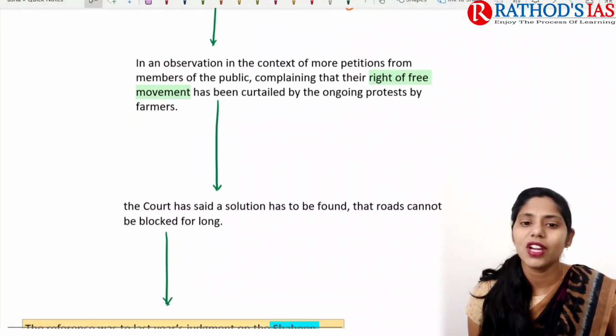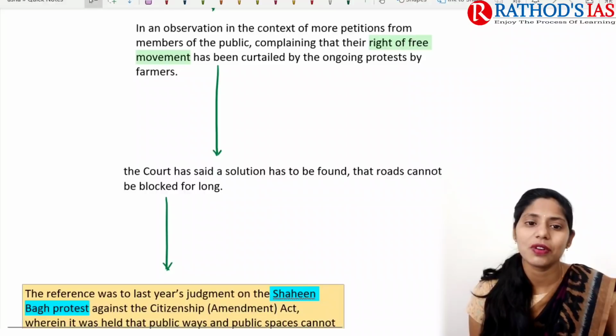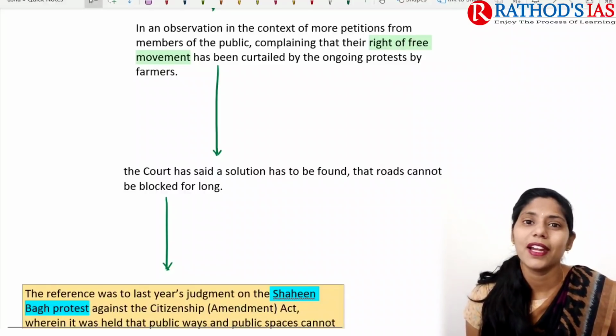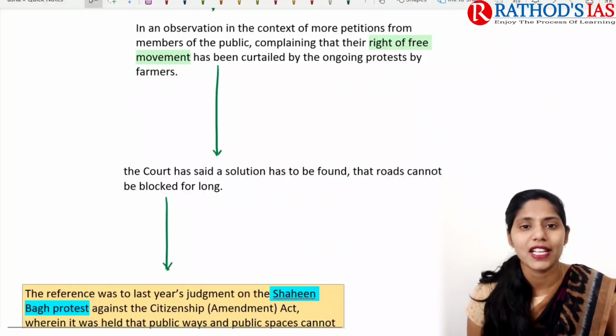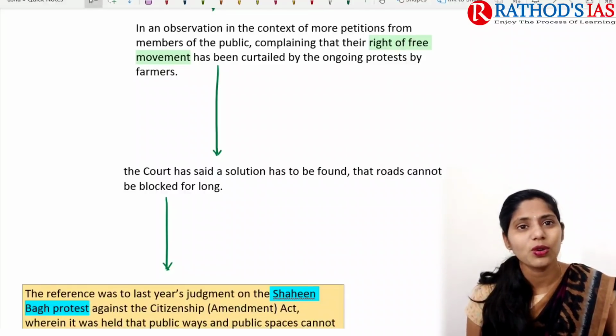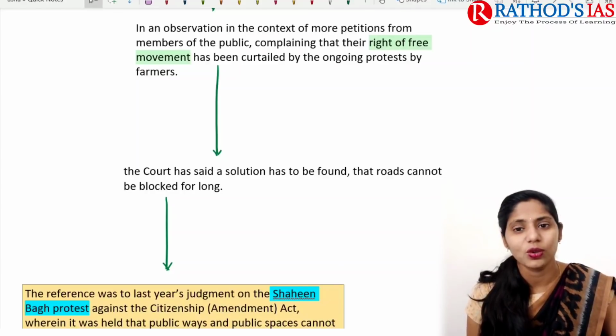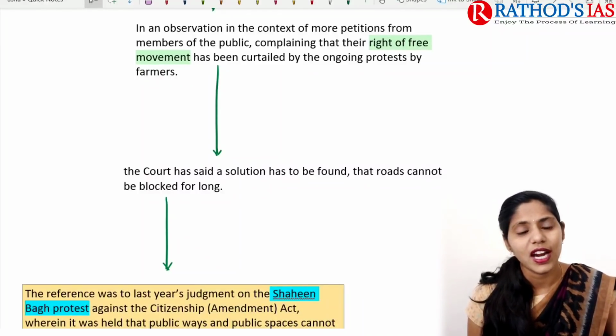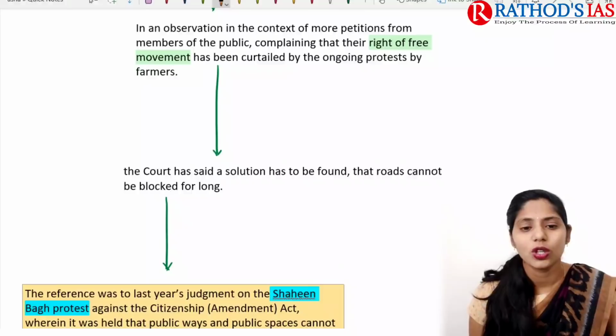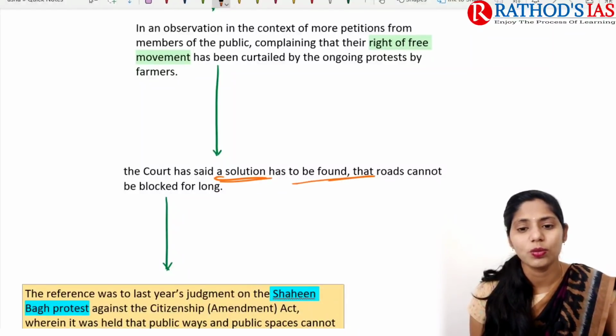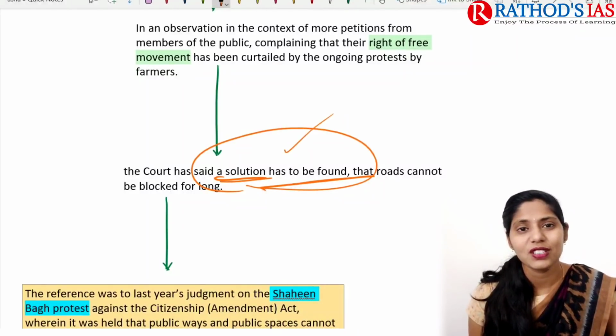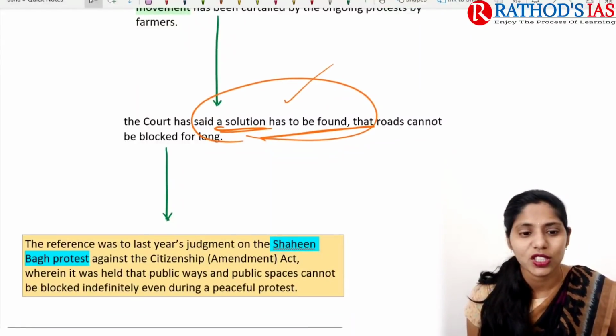In this context, there were petitions from members of the public complaining that their right to free movement has been curtailed. Whenever farmers protest and block the roads, people's right to free movement is curtailed. Because of this, the Supreme Court said they should not block roads. The court has said a solution should be found between the farmers and the government. So roads cannot be blocked for long, but we need to come up with a solution.